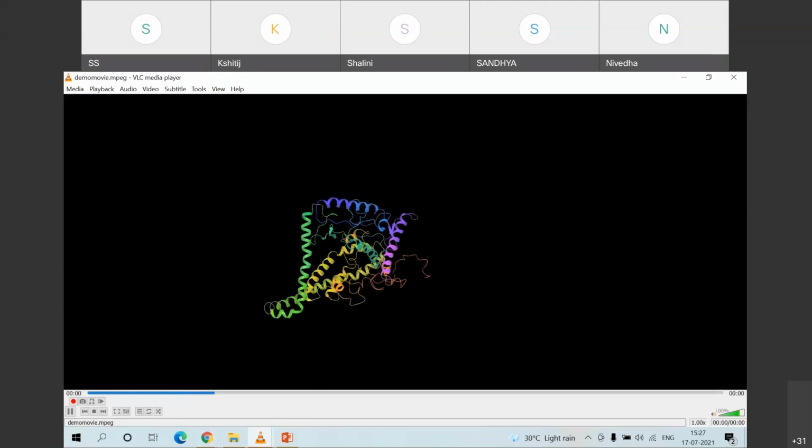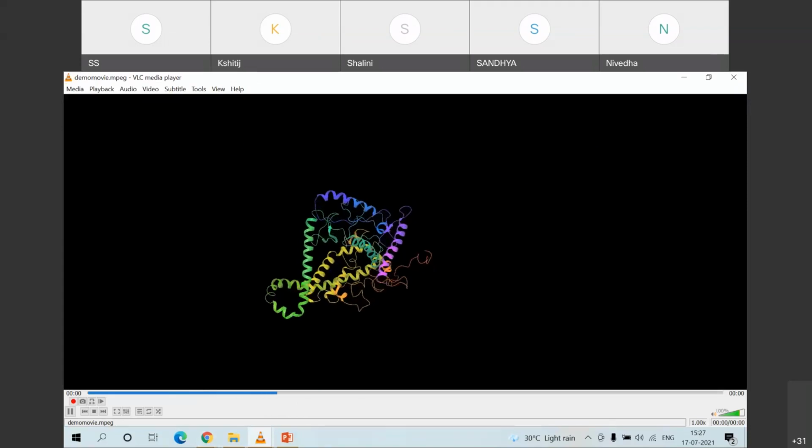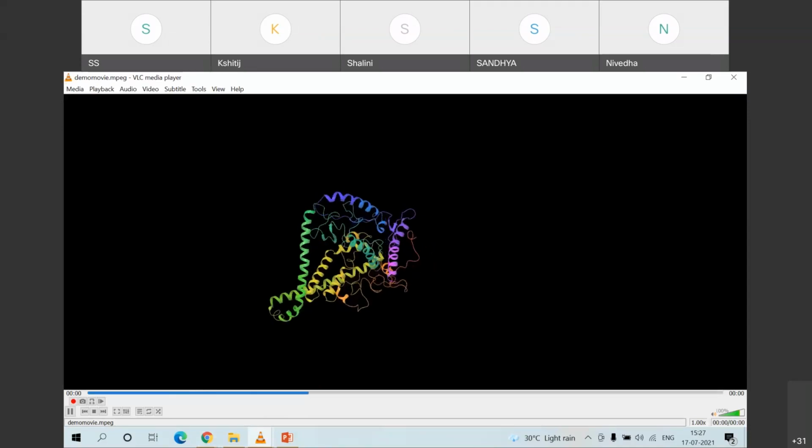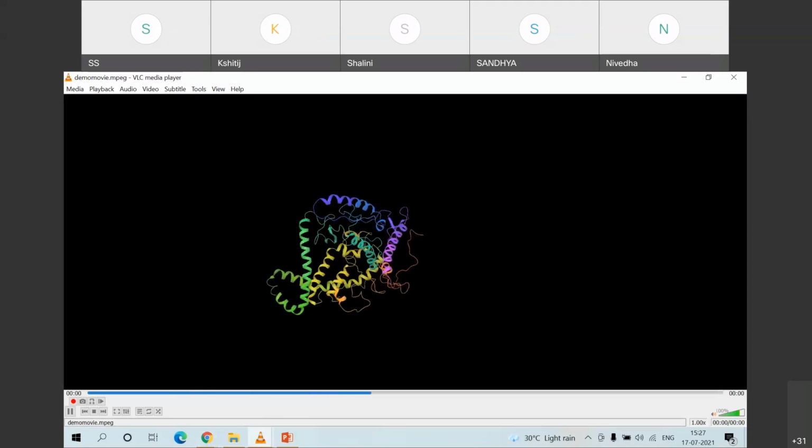So you can see that the molecule which I just simulated showed you the simulation demo, how it has attained a particular conformational state wherein I can say that it is stable.